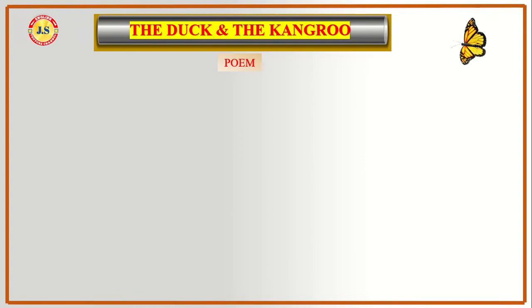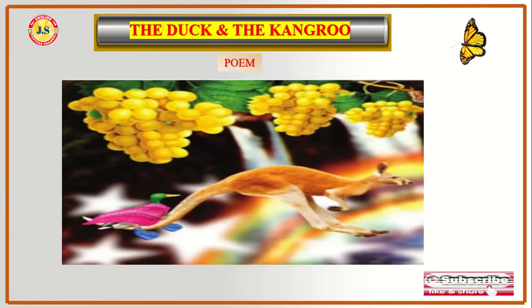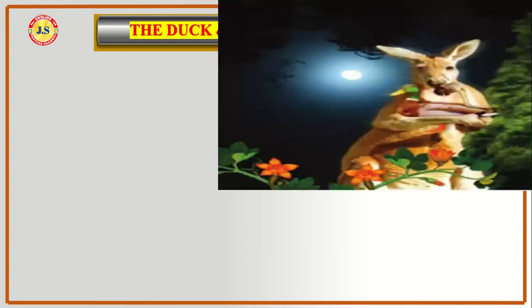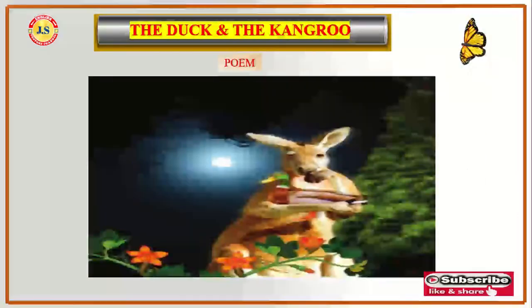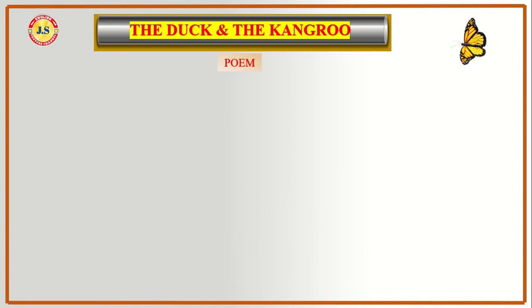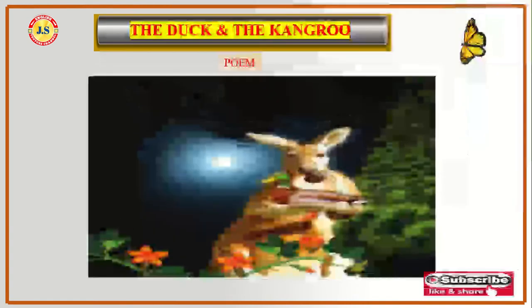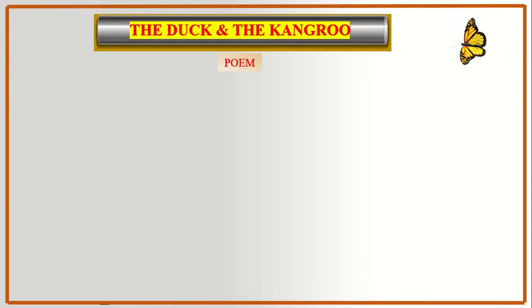The kangaroo accepted his request and told him about his wet and cold feet. On this, the duck bought four woolen socks and solved the problem. Both of them hop around the world three times very happily.